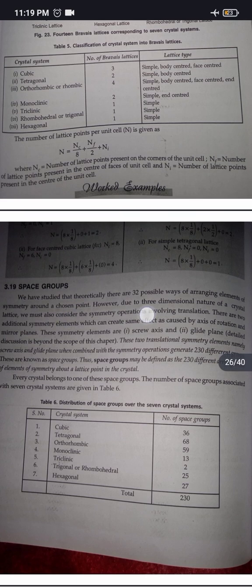Space groups. We have studied that theoretically there are 32 possible ways of arranging elements of symmetry around a chosen point. However, due to the three-dimensional nature of a crystal lattice, we must also consider symmetry operations involving translation. There are two additional symmetry elements which can create the same effect as caused by axis of rotation and mirror planes. These symmetry elements are screw axis and glide plane.